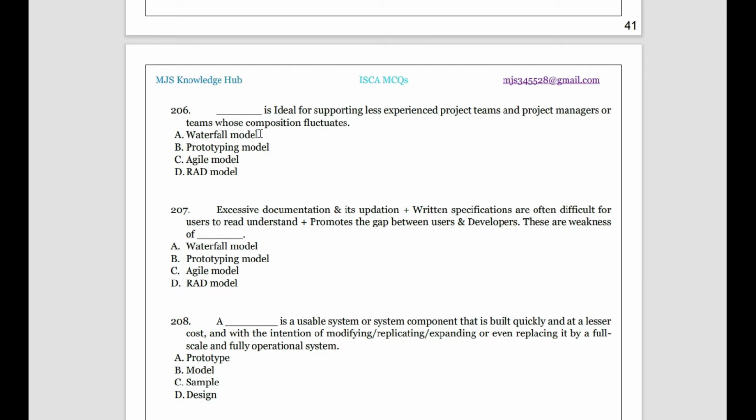Okay, so let's come back now. The question: dash is ideal for supporting less experienced project teams and project managers, or teams whose composition fluctuates. So what is very suitable for less experienced people? It is the waterfall model because it follows a straightforward approach.